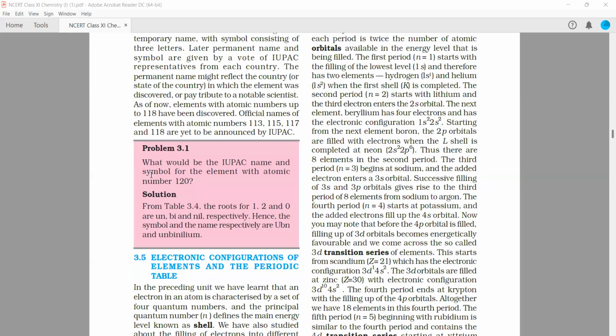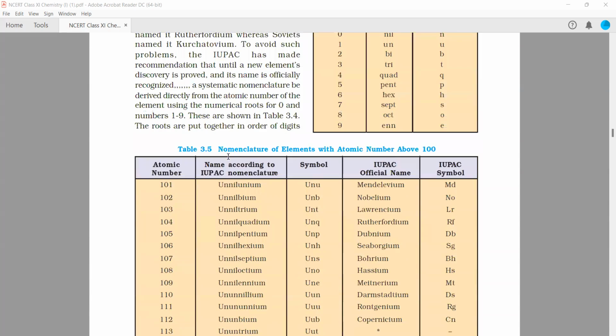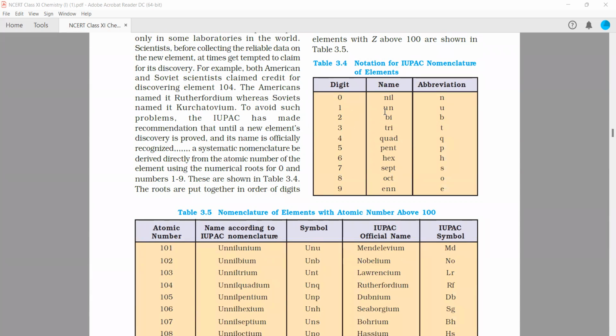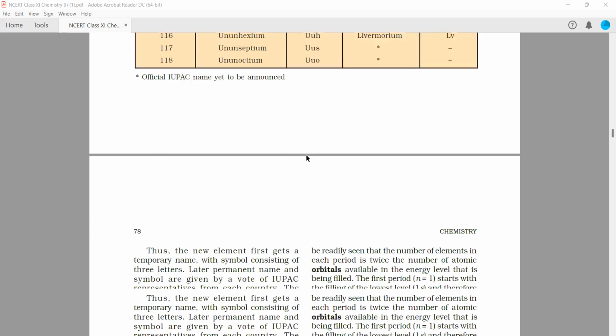So problem 3.1 is: what would be the IUPAC name and symbol for the element with atomic number 120? So you can see 1, 2, 0 is what? 1 is un, 2 is bi, 0 is nil, and lastly you need to add IUM. Okay, and when you write it in simple form, then you don't have to add IUM at the end.